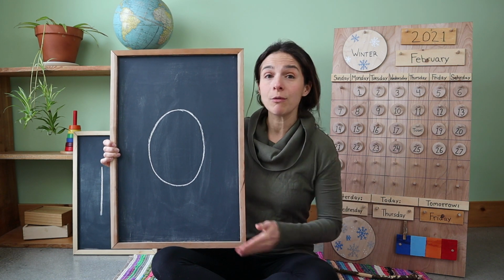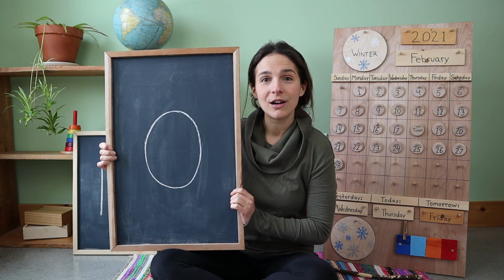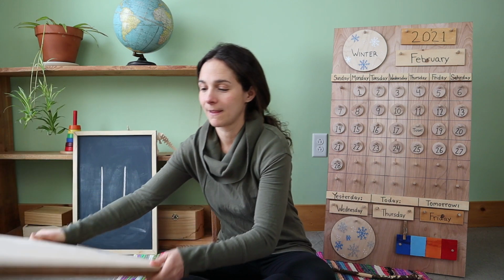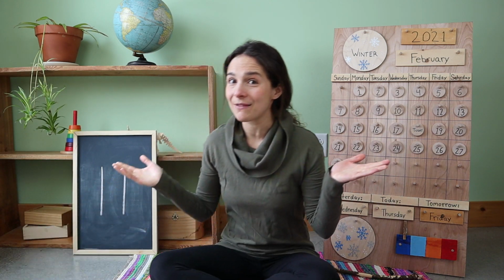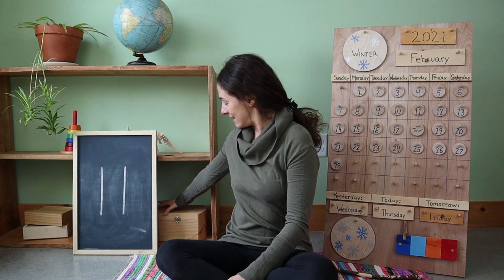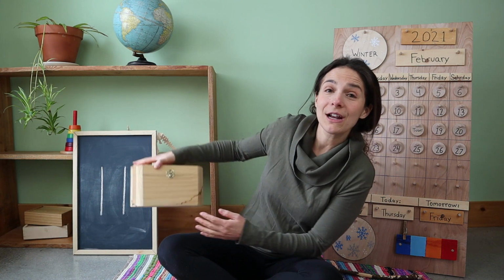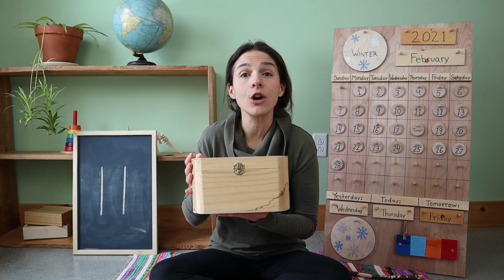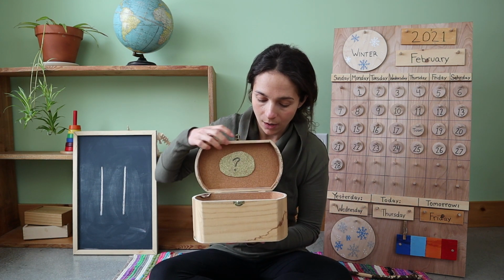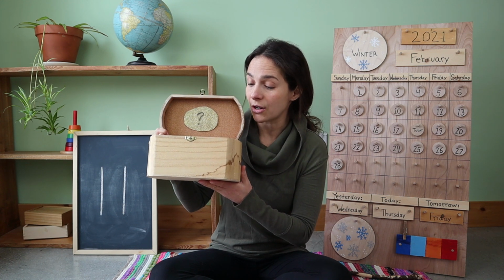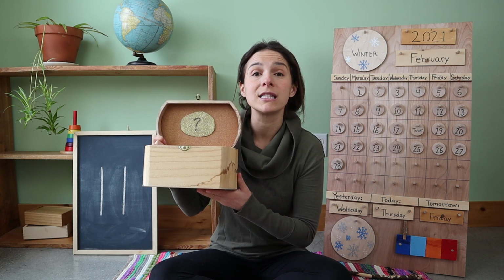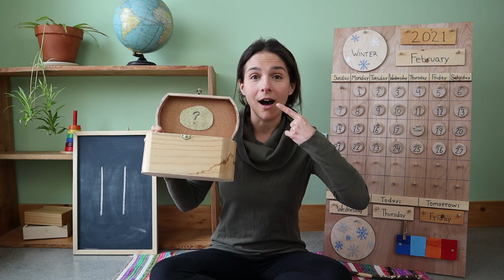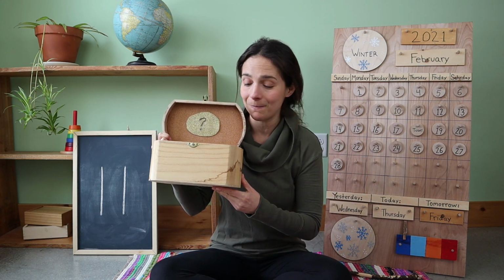Oh. And do you remember what letter this is called? Oh, you're right, friends. This is the letter O. Are you ready to guess what's inside of the letter box today? Let's see. Remember, inside of this box, I have something that starts with the letter O. This starts with the letter O and it makes the short sound like this. Ah, ah, ah. Are you ready for your first clue?